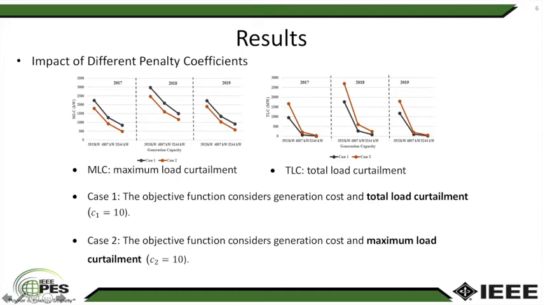This figure shows the maximum load curtailment of the two cases. The black line is the result of case 1 and the red line is the result of case 2. Case 1 has larger maximum load curtailment than case 2. For total load curtailment, the result of case 1 is smaller than that of case 2. So, different load curtailment objectives have different results of maximum load curtailment and total load curtailment.